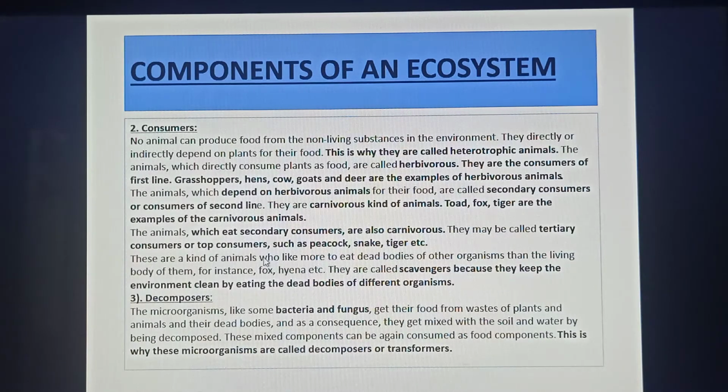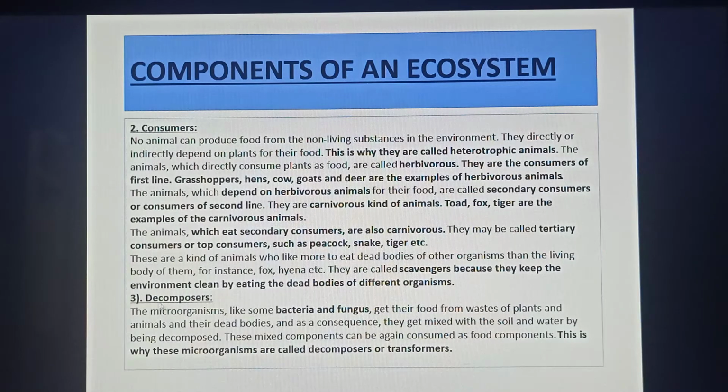These are a kind of animals who prefer to eat dead bodies or other organisms rather than the living body of them. For instance, fox, hyena, etc. They are called scavengers because they keep the environment clean by eating the dead bodies of different organisms.